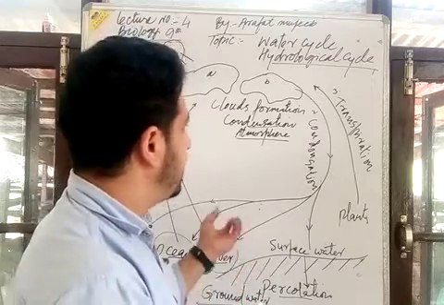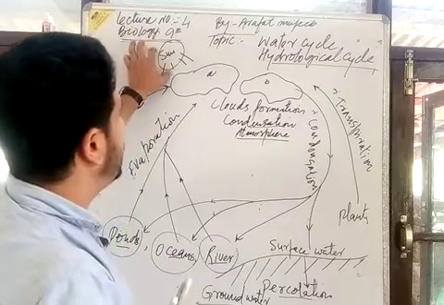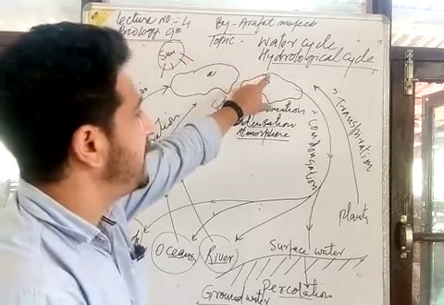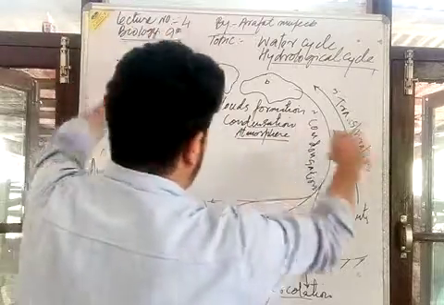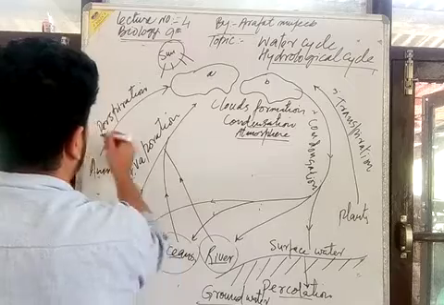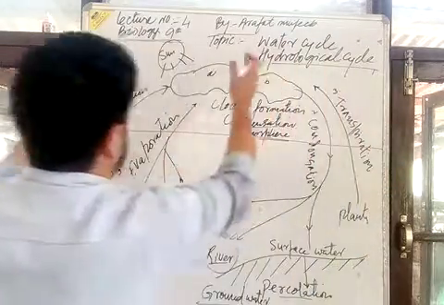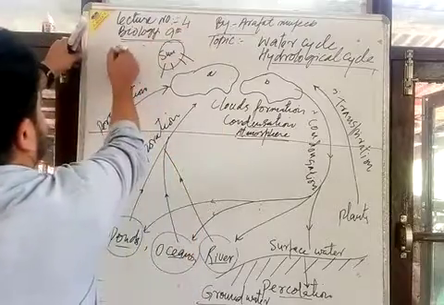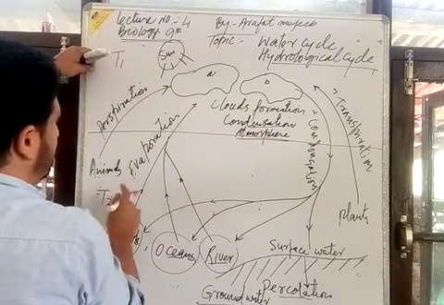Also we can say the sun plays an important role in the hydrological cycle. Because of the sun, there is an upper atmosphere and a lower atmosphere, and there is a temperature difference between them. Say here is the temperature T1, here is the temperature T2.